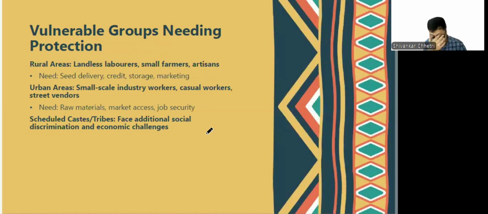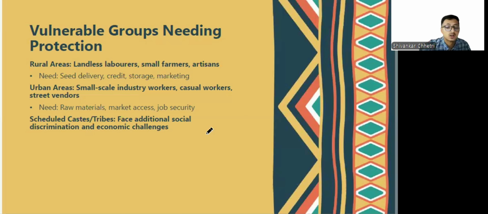So, who are the vulnerable groups? Vulnerable means who are more prone, who are the weaker class, who will be the first one to get affected. So, in rural areas, the landless laborers, small farmers, artisans belong to the vulnerable groups. They need seed delivery, credit, storage, marketing, and some financial literacy, which we do not see.